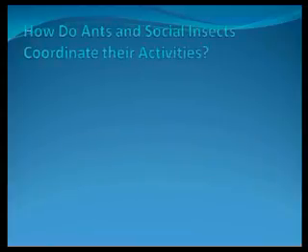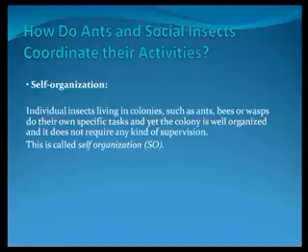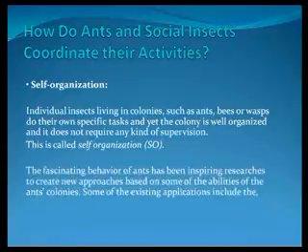How do ants and social insects coordinate their activities? Self-organization. Individual insects living in colonies such as ants and bees do their own specific task, and yet the colony is well organized and does not require any kind of supervision. This is called self-organization. The fascinating behavior of ants has been inspiring researchers to create new approaches based on some of the abilities of the ant colonies.